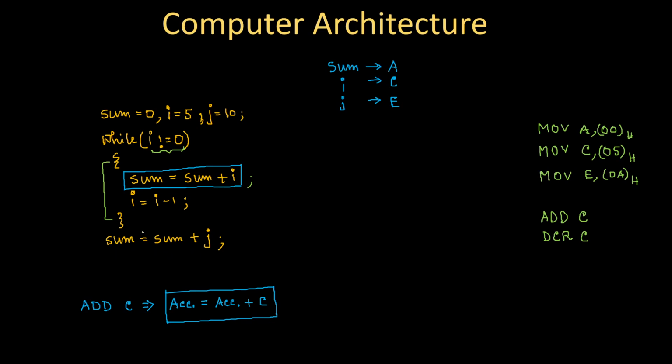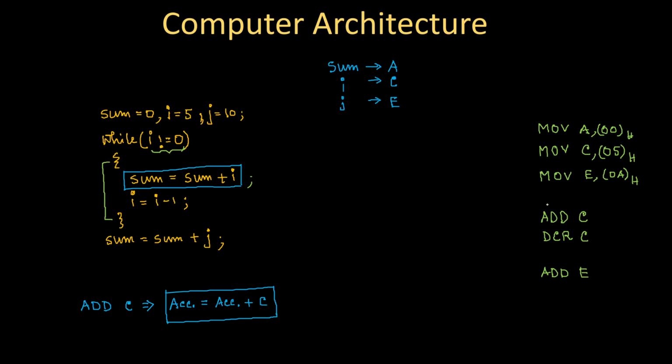And where should I write it? I must write it after this statement that I have given for jumping over the previous statement. So I am keeping one more blank statement here again, and I am writing the sum equal to sum plus j right now. And what will I write? Since it is sum equal to sum plus j, sum means accumulator, so it's add, and j is mapped with E, so I will simply write add E.